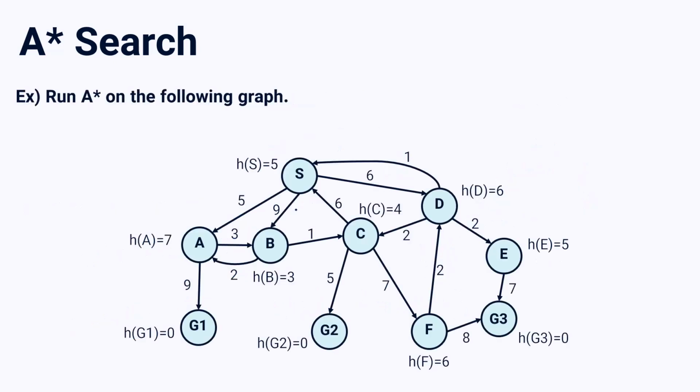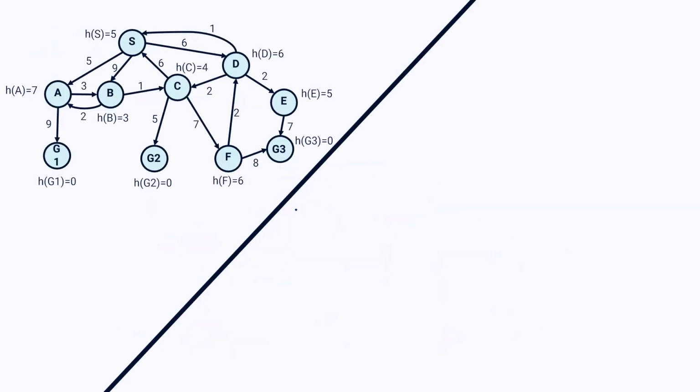So let's see how we can apply this algorithm on our directed weighted graph. So like always, I separate my screen into two sides. On the left side, I have my graph, and on the right side, I want to build my search tree. And like always, I want to use a visited list to keep track of nodes that I expanded to prevent any duplication. So let's start.